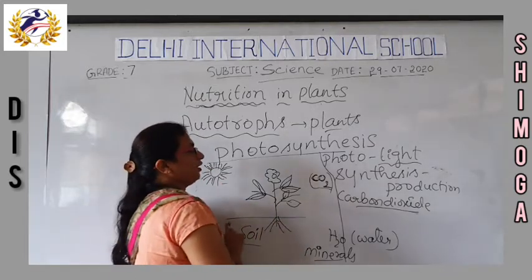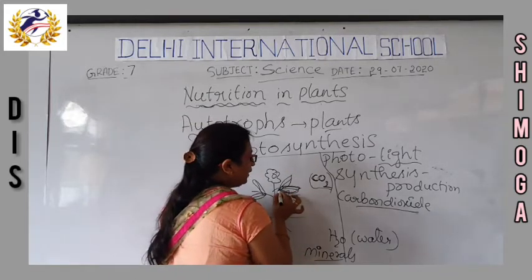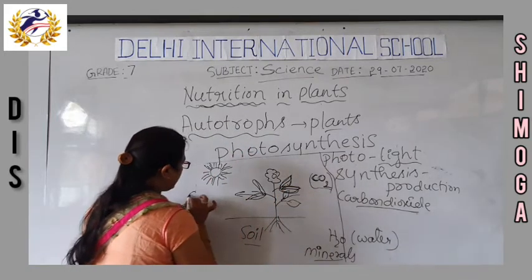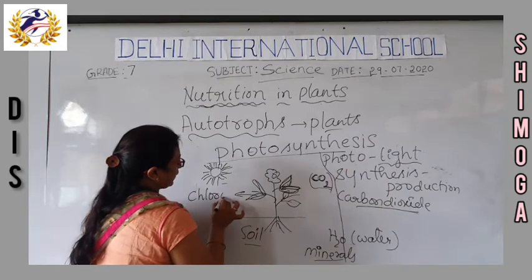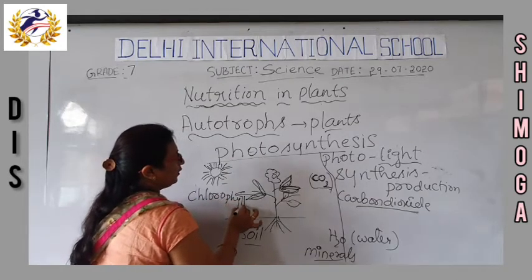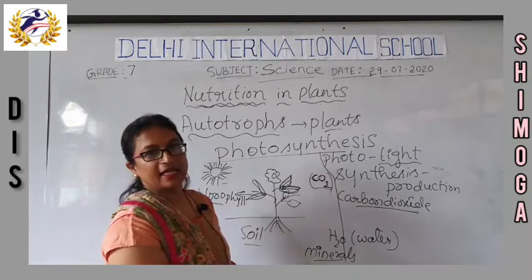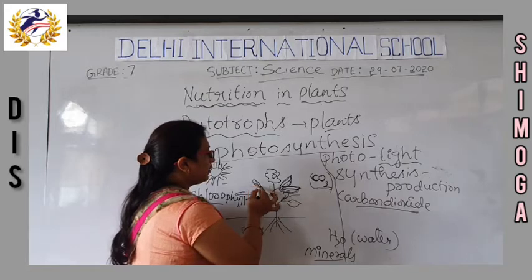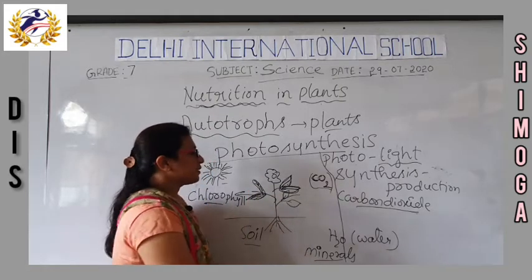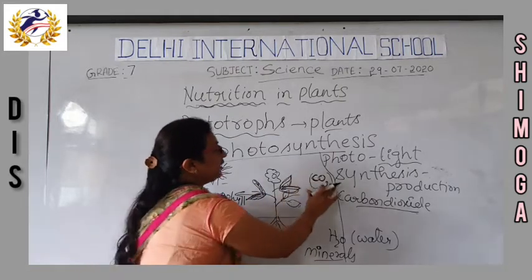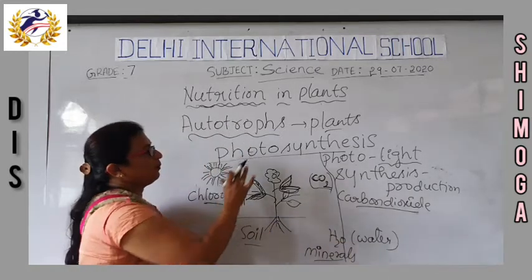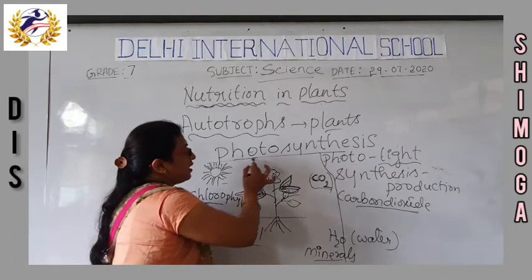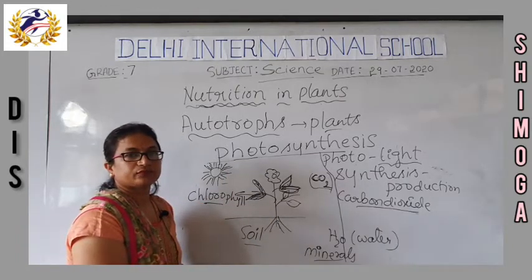And one important thing: in the leaves, a green color pigment is there, which gives the green color to the plant, so that is called chlorophyll. By using these materials, they will prepare the food, they will self prepare the food. That process is called photosynthesis.